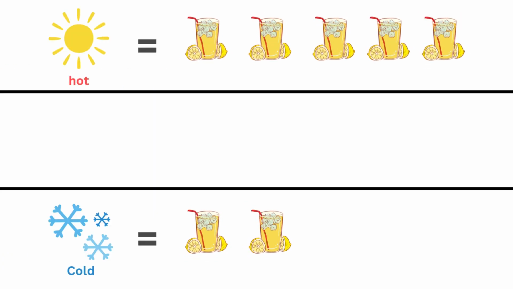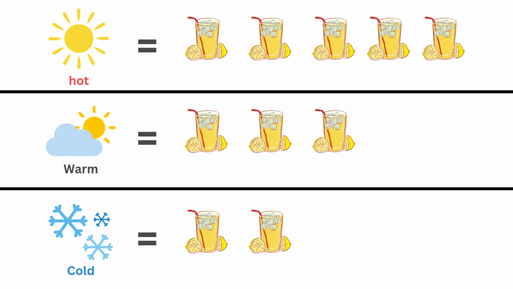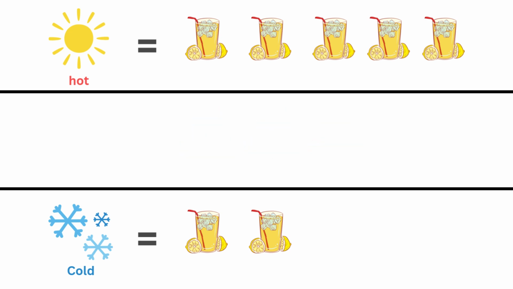If today is very hot, the model predicts high sales. If today is cold, the model predicts low sales. If today is warm but not too hot, the model finds a middle value. Why it's cool. Regression helps computers make smart guesses about numbers.